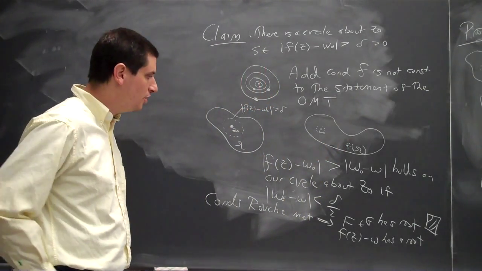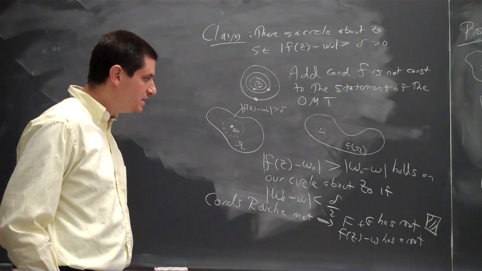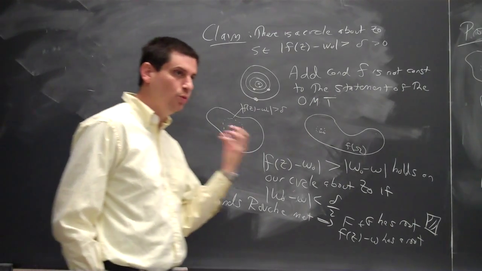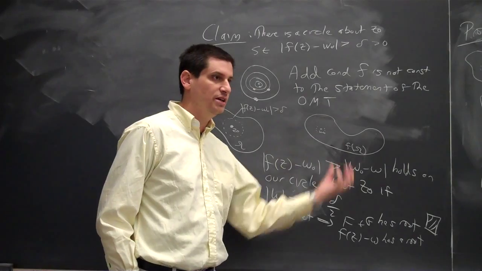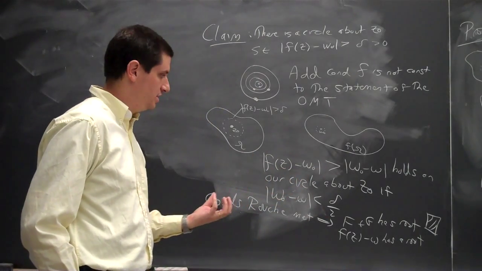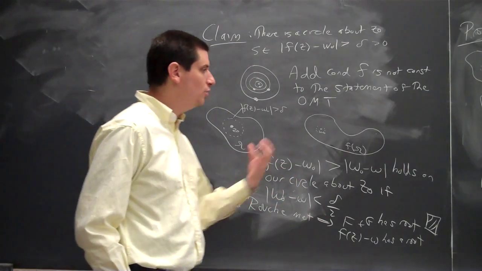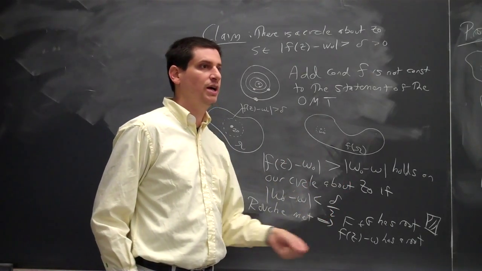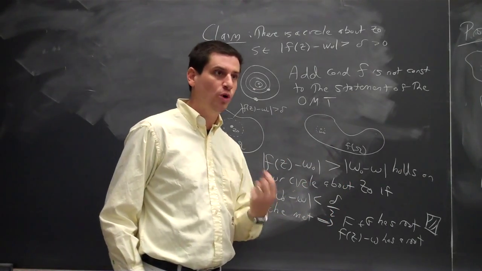So there's a lot of stuff going on in this proof. It's a nice application of Rouché's theorem, but it takes a while to put things in place so that you can actually use Rouché's theorem. I need to have holomorphic functions. Not a big deal. The big deal is finding which holomorphic functions.